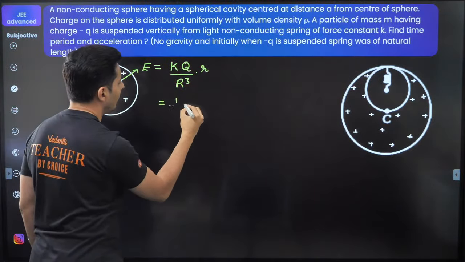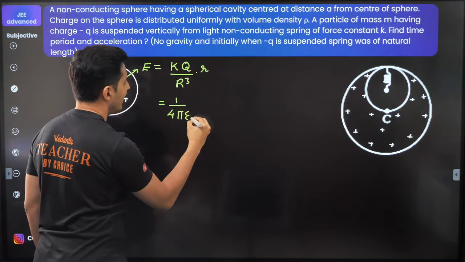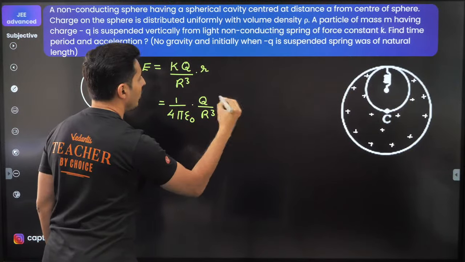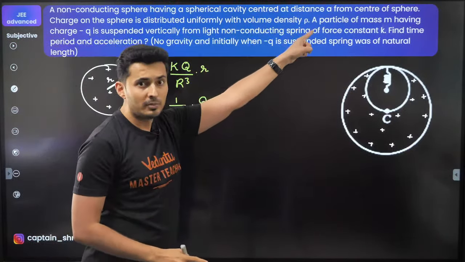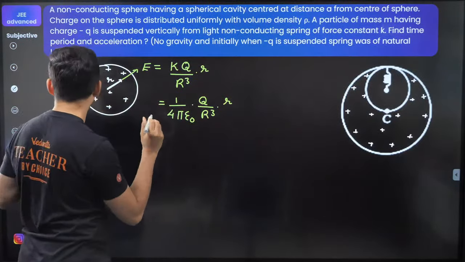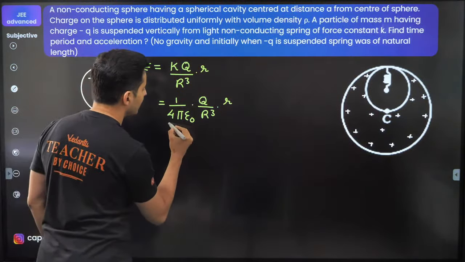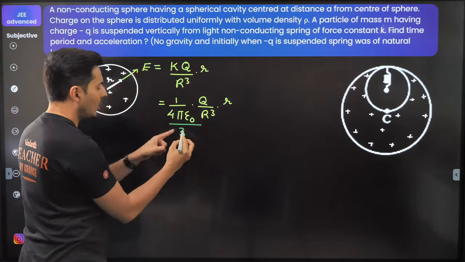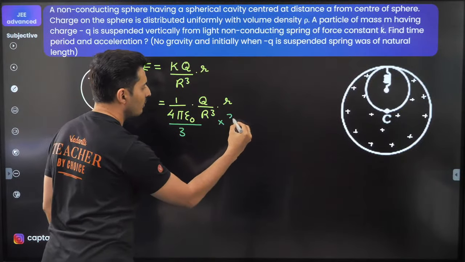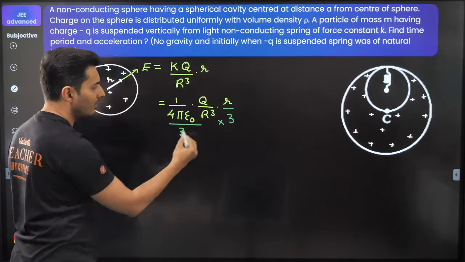Now K is nothing but 1 by 4 pi epsilon naught, and this is Q, this is R cubed and this is small r. Now it's clearly mentioned volume density, so I see volume density can be brought here. How? Observe. I will divide this by 3 because 4 by 3 pi R cubed is the volume, so I will also have to multiply by 3 to preserve the equality.